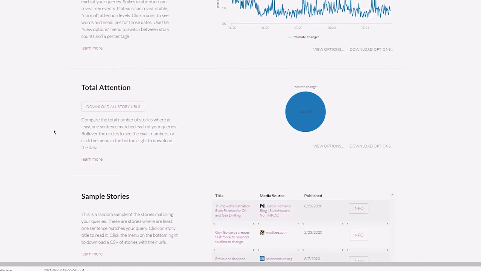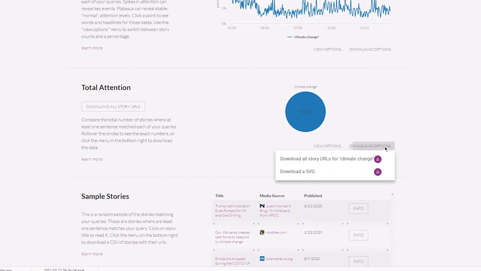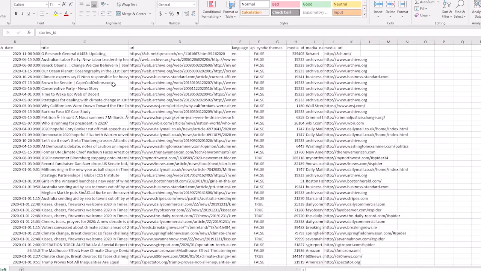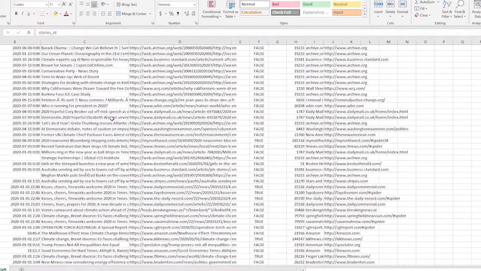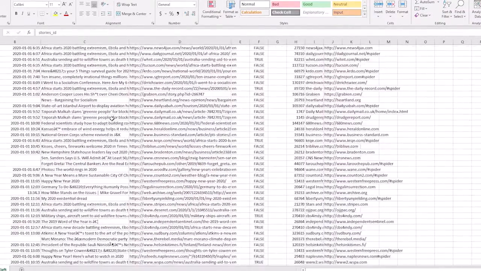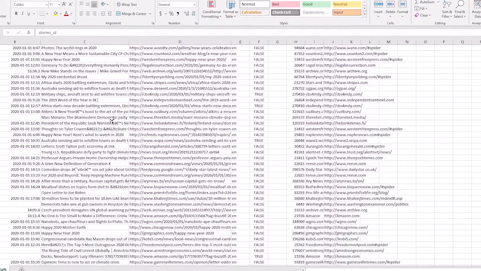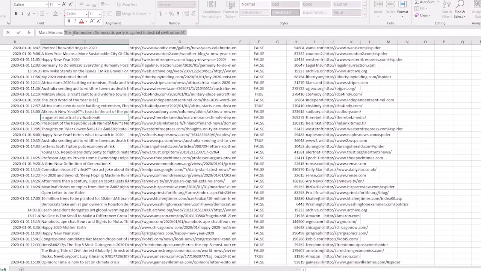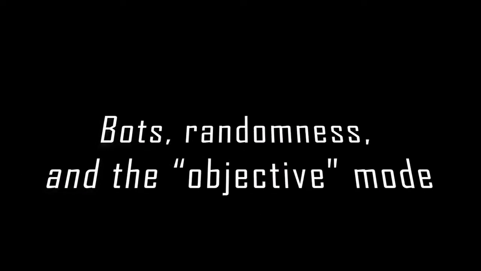We then downloaded all of the URLs that were available and that showed up for each of those collected left and right bins. This is what one of those Excel files looks like, the collection of URLs. As you can see here, it contains the headline, the URL itself, the website it came from, and some other information. What we did from here was to grab all of the article URLs and use a web scraper to scrape the content of the articles. We then attempted to train the bots on these articles.